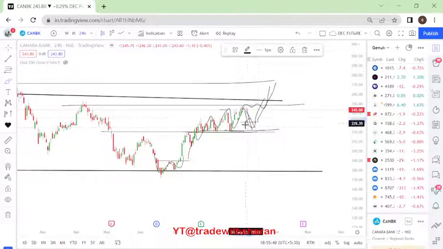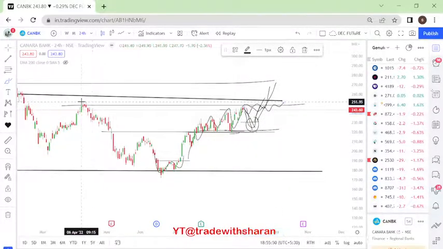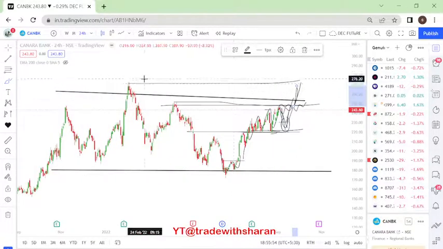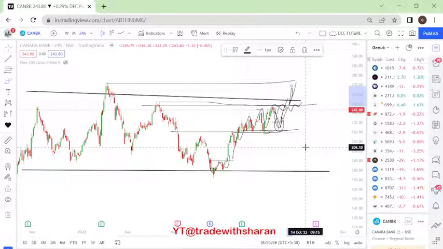We will wait for the prices to retrace a little bit and then take a trade and keep our stop loss below this. If it does not come all the way, and if it starts retracing, moving here itself, consolidating, so about 248 levels is what we will look forward to buying it for the first target of 278 to 280 levels, right? This is about Canara Bank.